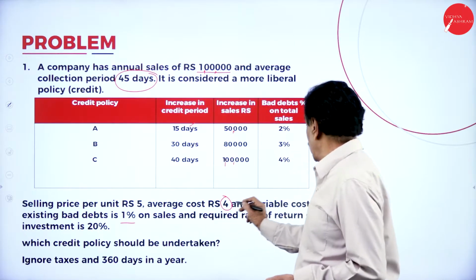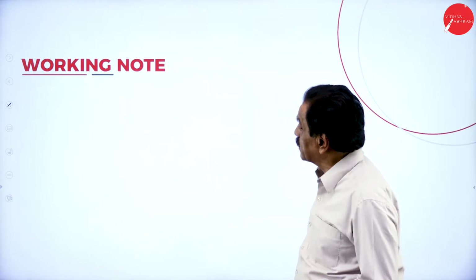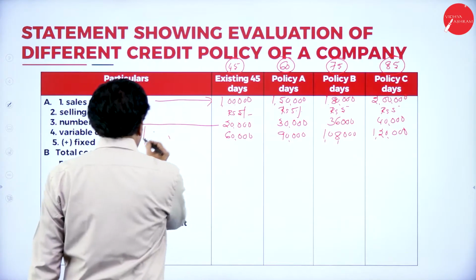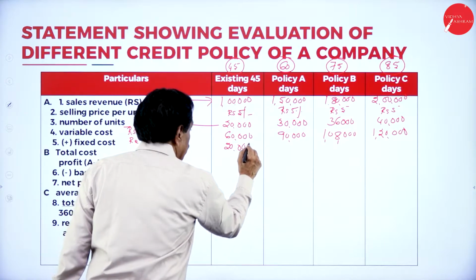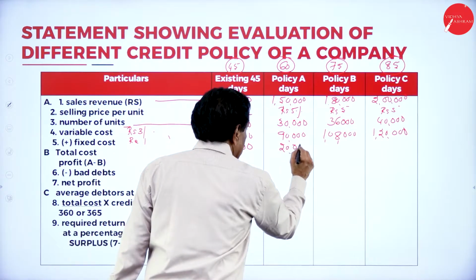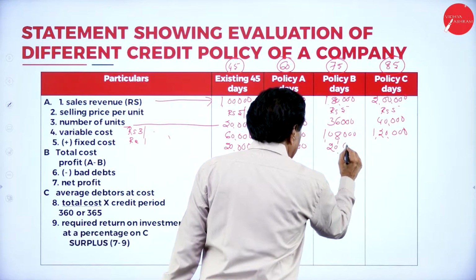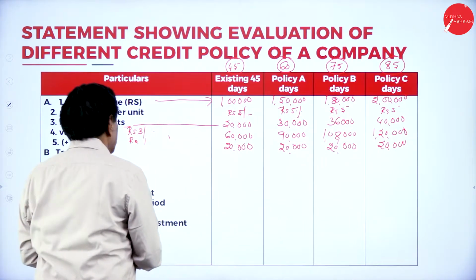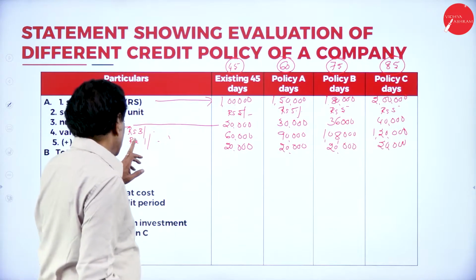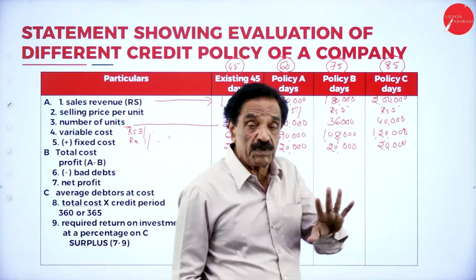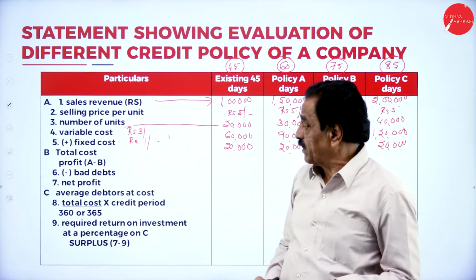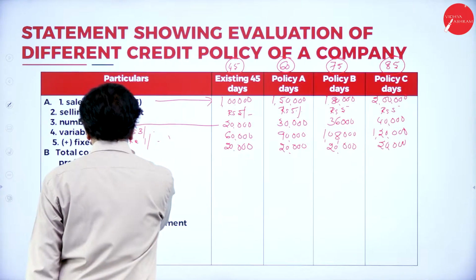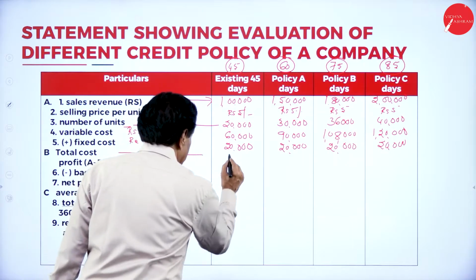Regarding the fixed cost, average cost is 4, variable cost is 3, means 1 rupee is the fixed cost. Fixed cost remains constant at 20,000. So 3 plus 1 is 4 rupees: 3 is the variable cost, 1 is the fixed cost, total cost is 4 rupees, 5 rupees selling price, 1 rupee the profit. So your variable cost 60, fixed cost 20, your total cost is 80,000.